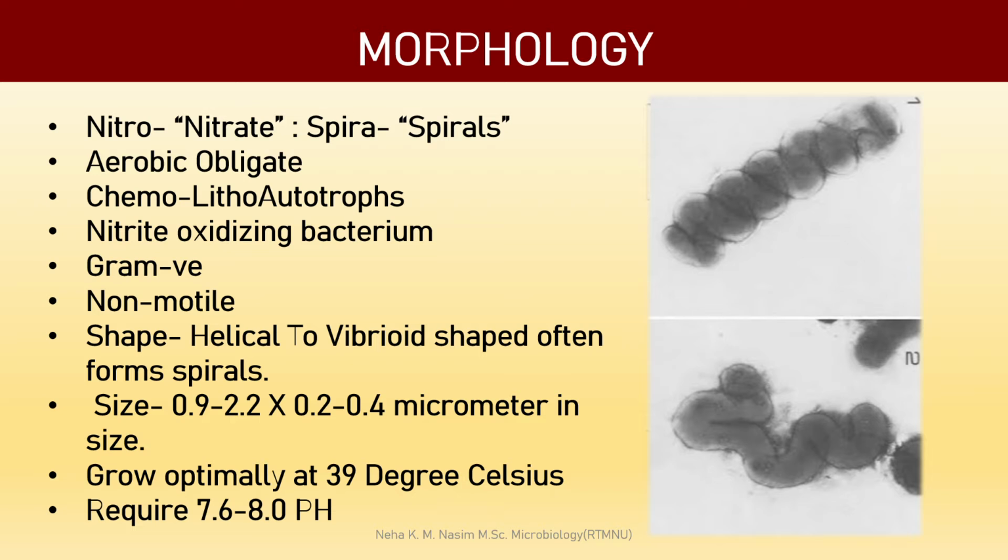Okay, and their shape varies from helical to vibrio shaped, often forming spirals. Their size is 0.9 to 2.2 by 0.2 to 0.4 micrometer, and they grow optimally at 39 degrees Celsius. They require a pH of 7 to 8 to grow, and they are neutrophils since they grow at neutral pH, which is between 7 and 8. Okay, so they are neutrophils.